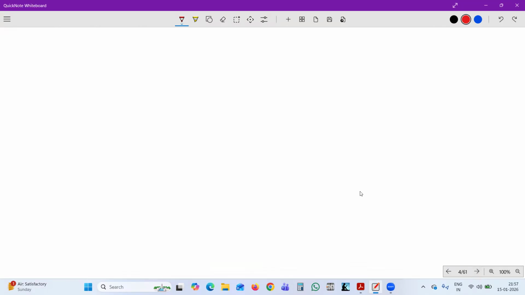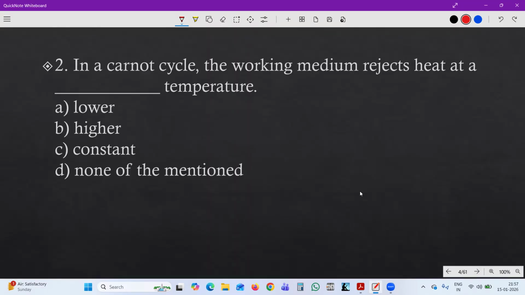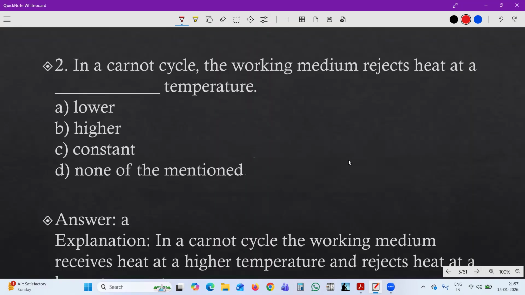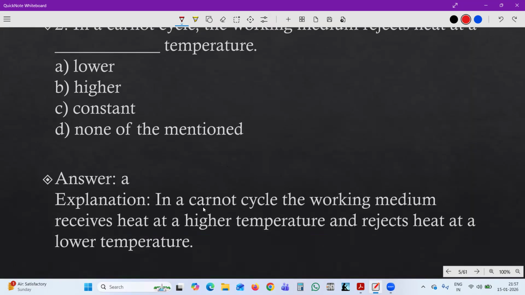The second question is, in Carnot cycle, the working medium rejects heat at, just now we saw it, a lower temperature. So let's see the explanation. In Carnot cycle, the working medium rejects heat at lower temperature, receives heat at higher temperature and rejects heat at lower temperature.